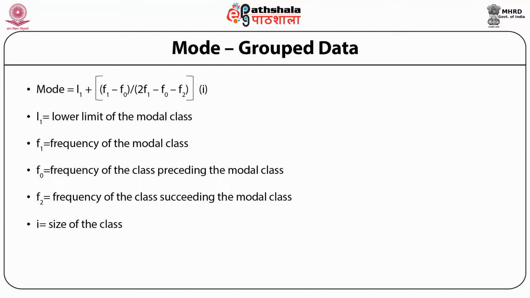Now in this case, if we are using this formula for grouped data, first of all we have to find out which is the modal class, and this we get by looking at the frequency column. Wherever the frequency is highest, that class becomes the modal class.